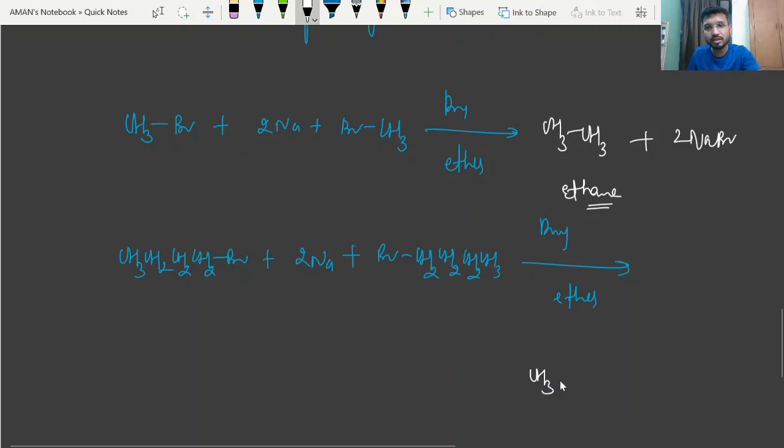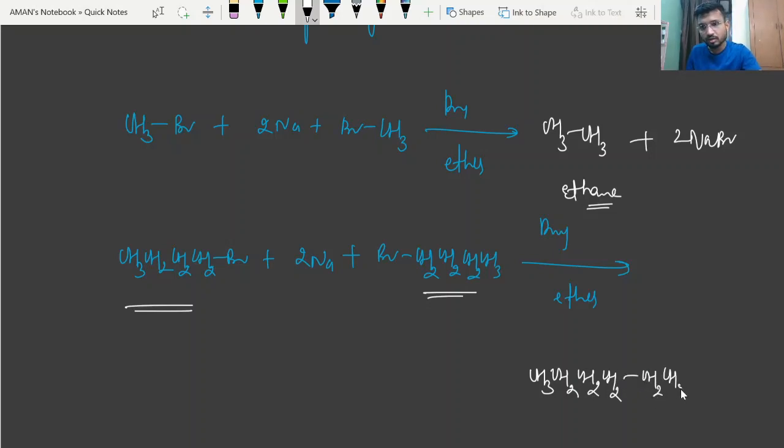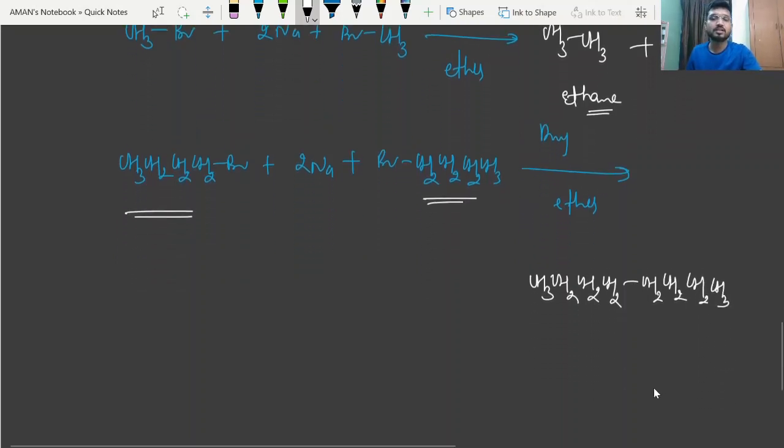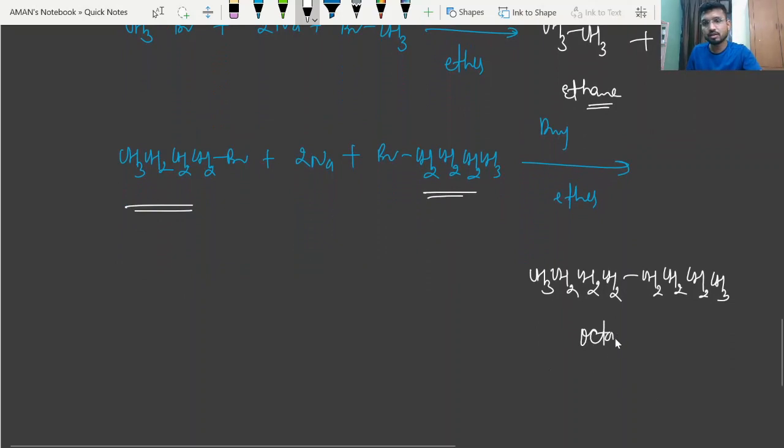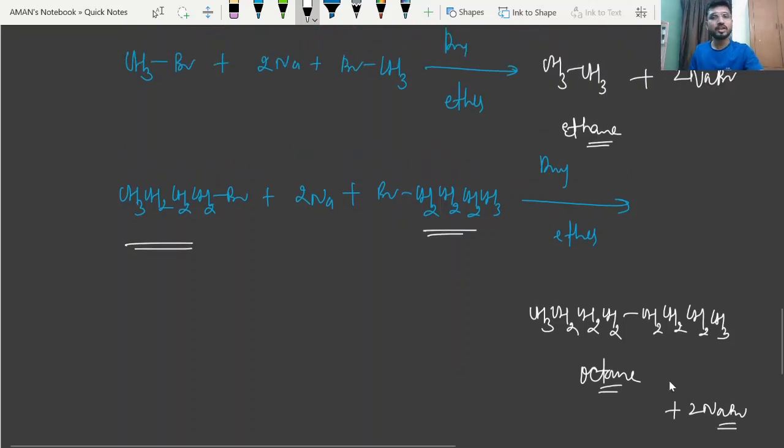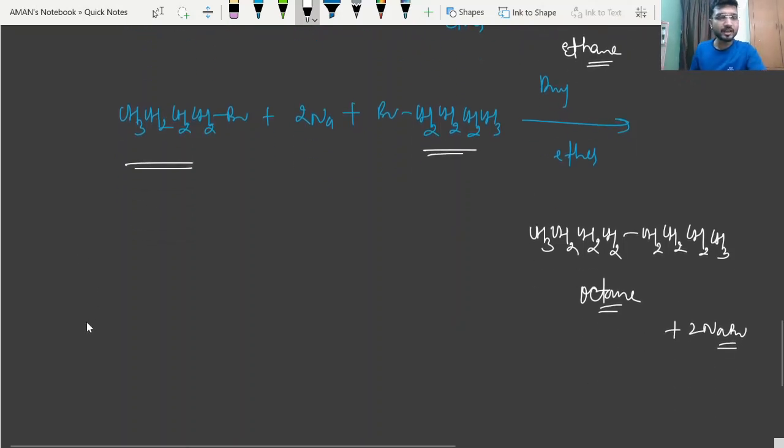So CH3CH2CH2CH2 is the R group of the first alkyl halide, and the second is CH2CH2CH2CH3. So this is our octane along with 2NaBr.